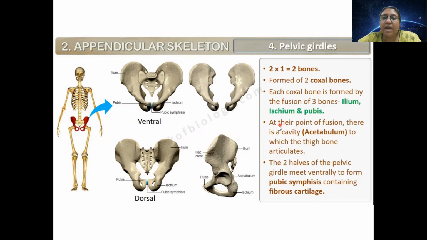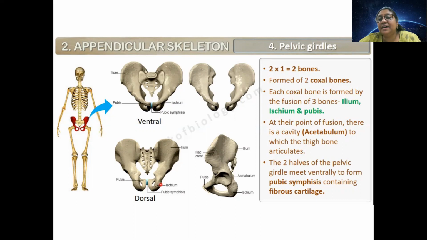Okay. So at the point of fusion, there is a cavity called acetabulum. The way glenoid cavity is holding what? The humerus. Acetabulum is a cavity where the thigh bone, that is femur, is connected.